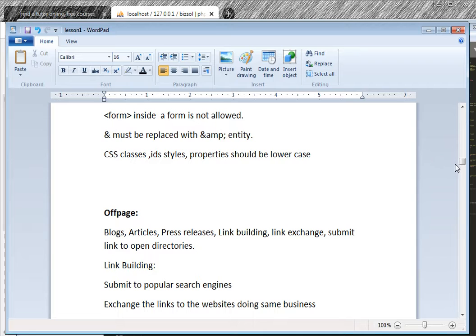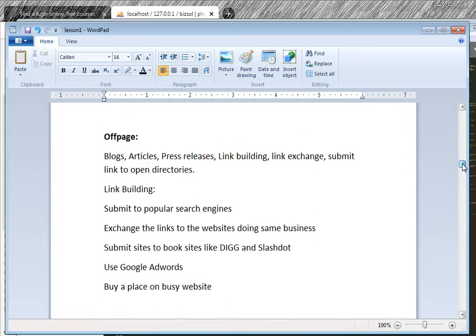This is on page optimization: putting all tags, putting the right title in the anchor. Off page means you create blogs and put the links of your pages inside the blog so that visitors can click and visit your site. You write articles on different sites, on different topics, and put your website page links inside articles. You release press releases.